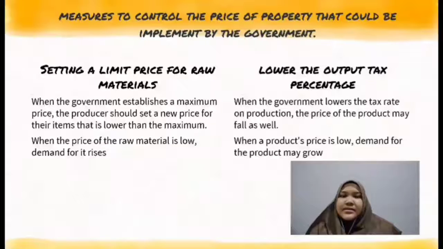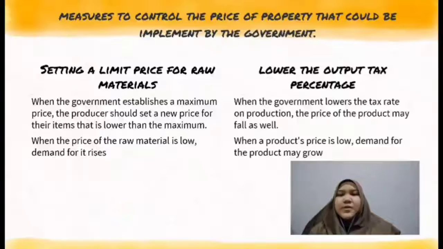Aside from that, the property's pricing may be regular, or should I say normal. Finally, the government should lower the output tax percentage. The producer raises the price of their goods due to the high manufacturing tax. This is because they want to keep their profit portion.